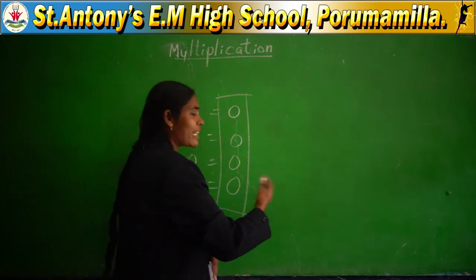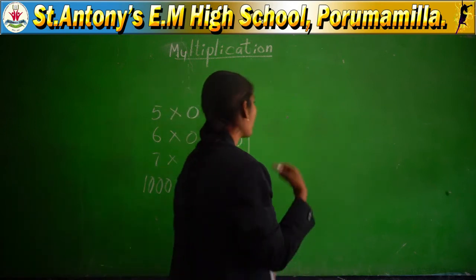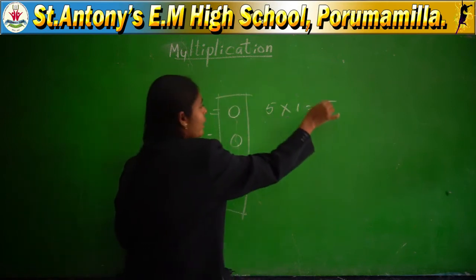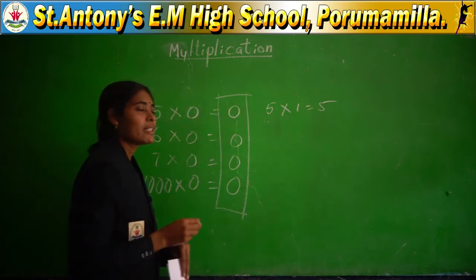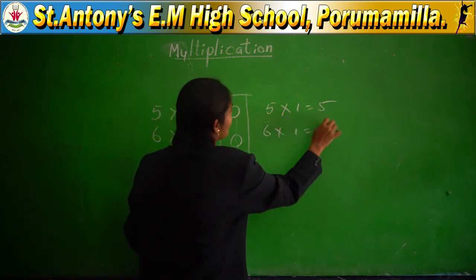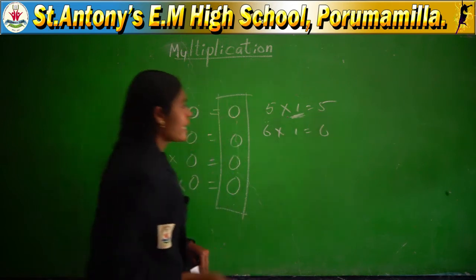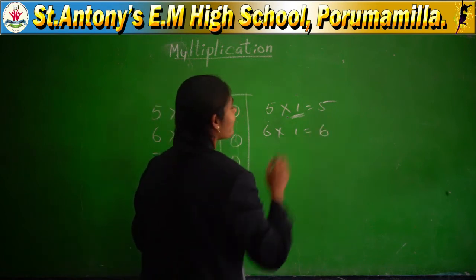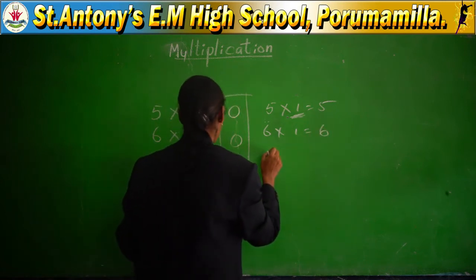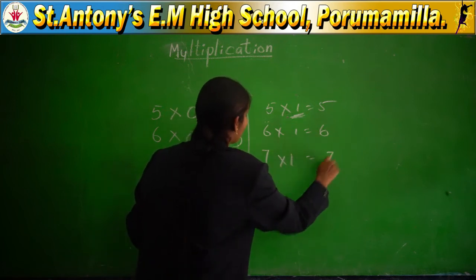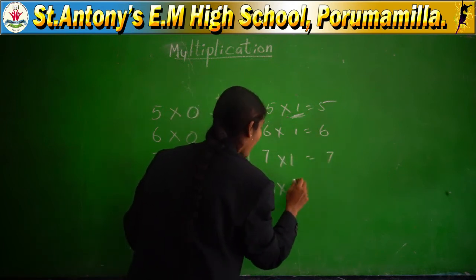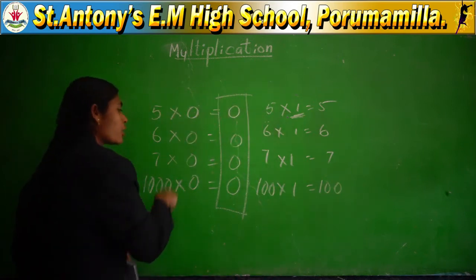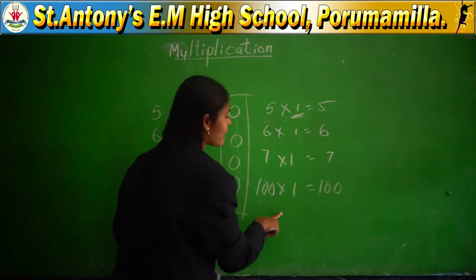Come to multiplication by 1. If you multiply with 1, 5 ones are 5. You will get the product as the same number, the number itself. 6 ones are 6. Any number multiplied by 1, you will get the number itself. 7 ones are 7, 100 ones are 100, 1000 ones are 1000. If you multiply with 0, you will get 0. If you multiply with 1, you will get the same number.